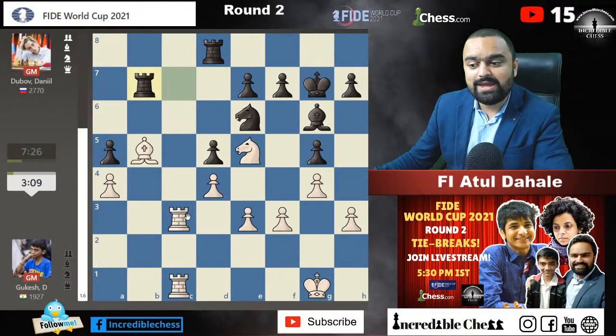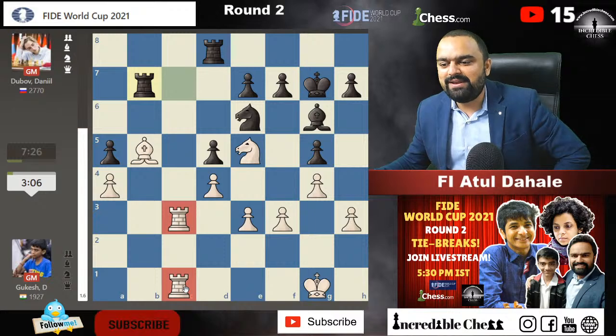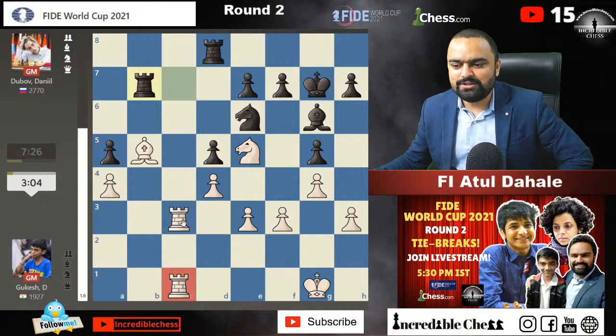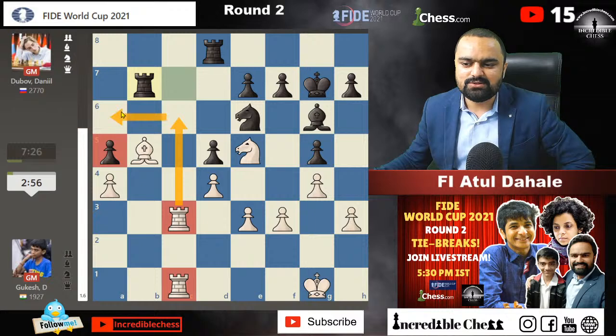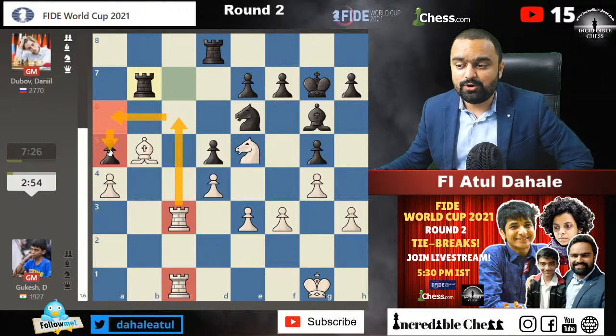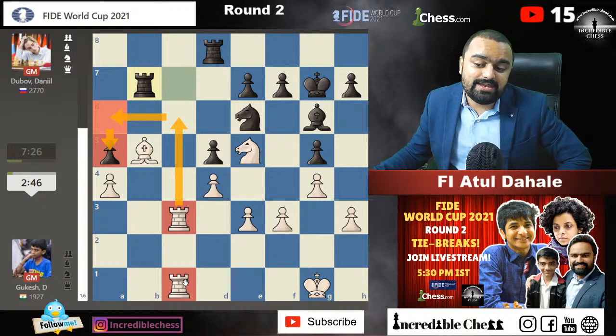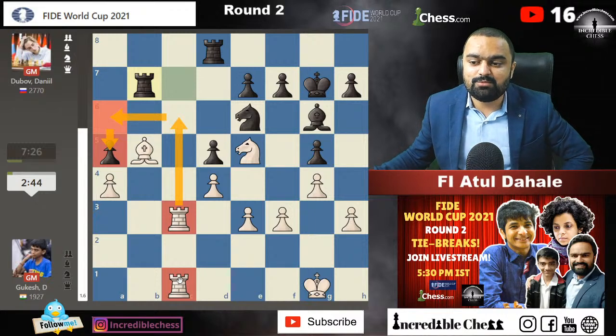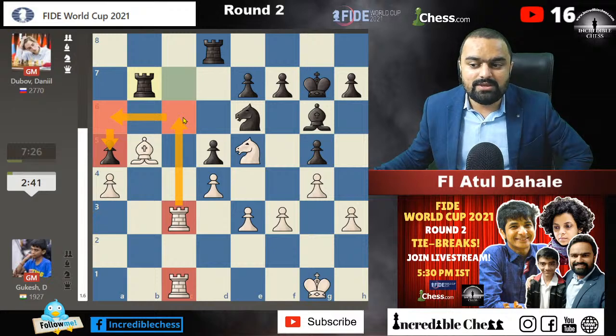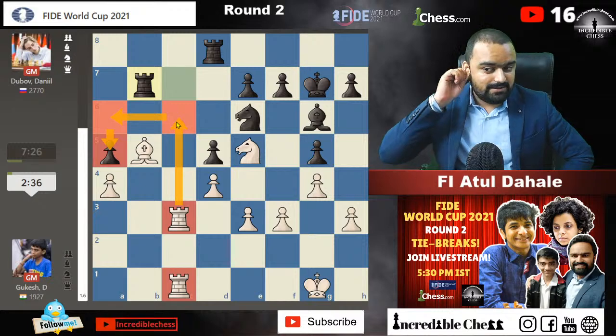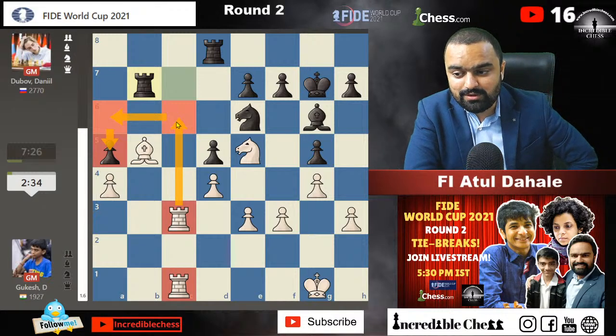What improvement? Oh, nice. See, guys, he has got the C file now. It is a complete positional advantage for our youngster. He is going to go after the a5 pawn anytime: rook c6, rook a6, and the pawn on a5 might fall. Okay, now I'm feeling good, because earlier we talked about this, that if he gets the c file, then only he will get something in the position, and he has got the c file. Now he will be grinding down his opponent. Dubois is in trouble. Gukesh is a player who knows his stuff.